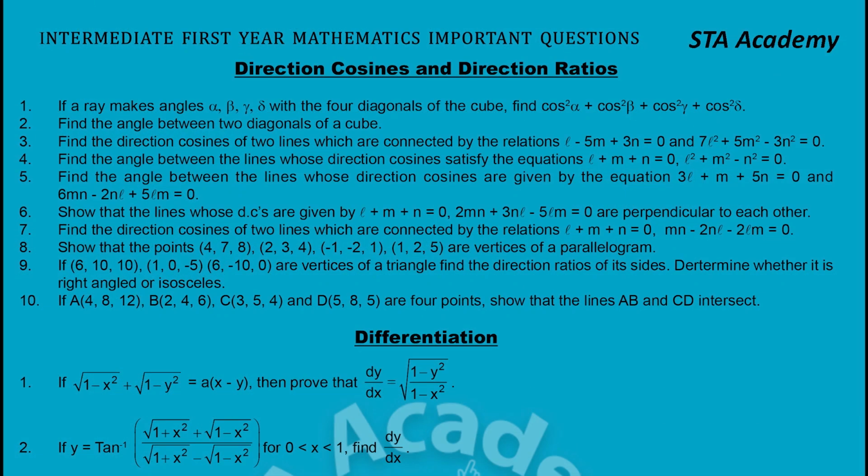The next chapter is direction cosines and direction ratios. There are 10 LAQs I have listed here. Very important LAQs. The first one is: if a ray makes angles alpha, beta, gamma, delta with the 4 diagonals of the cube, find cos square alpha plus cos square beta plus cos square gamma plus cos square delta. These are very important questions. 10 LAQs. Practice. This will give you maximum marks in your board exam as well as the MCET exam.